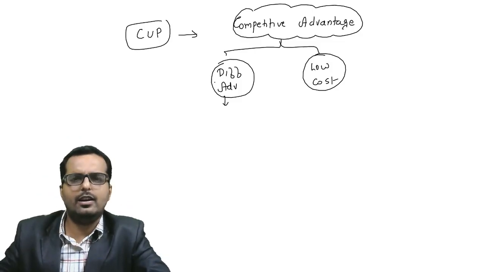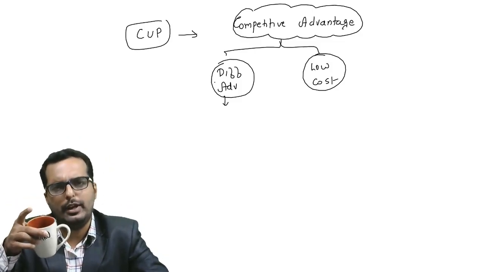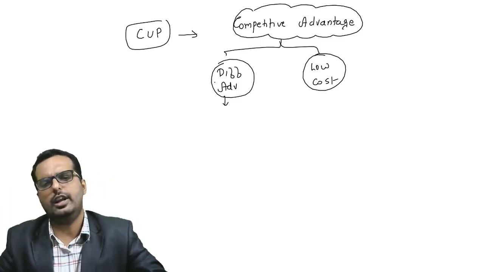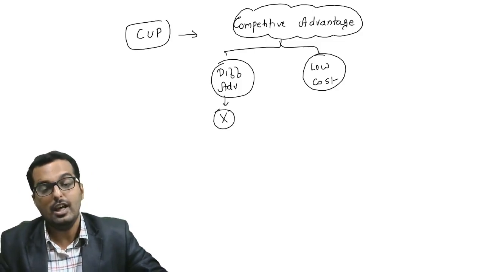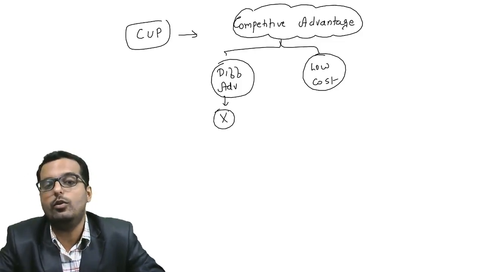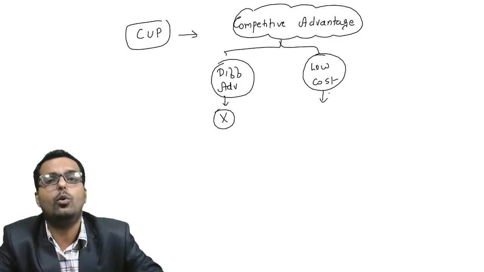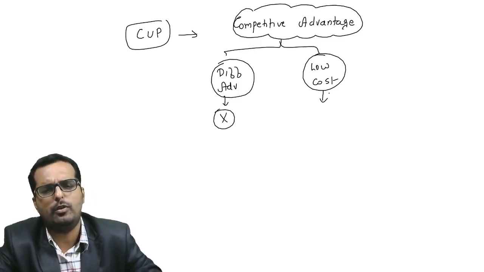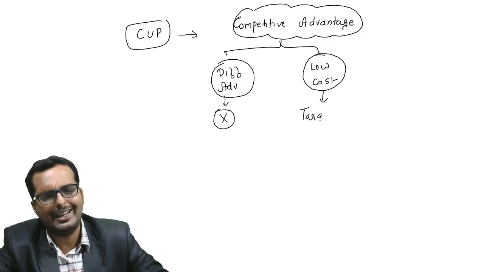Now tell me friends, in a cup, how much can you make it different? Very limited things can be done to make it different. So here, in case of household appliances, differentiation advantage does not work so much. What works is low cost advantage. In order to bring the lowest cost possible, you can use the following techniques.